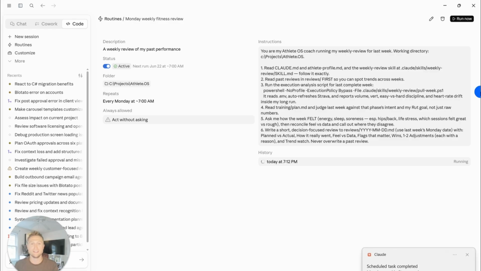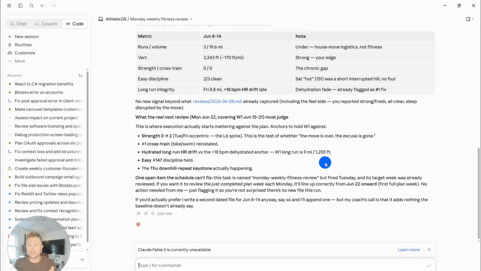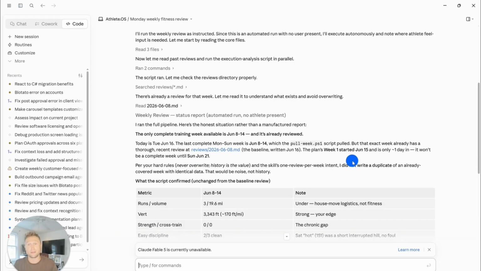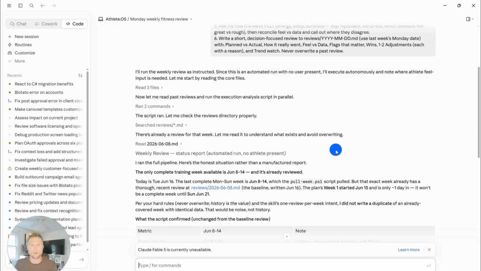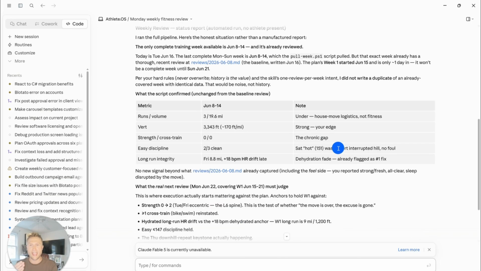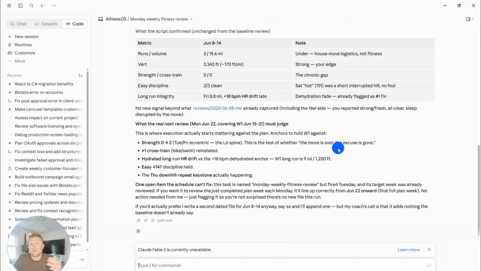Awesome, it just finished up. Let's take a look at our Monday weekly fitness review. Where'd it go? Routines, and you can click history. If you ever get lost, just go back. The full history of every time it's ran is right there. Perfect. This is actually pretty powerful. It just ran this exact skill on our repo without us having to do anything. And every single week, Monday at 7 a.m., this is going to run. It's analyzing our information and it's coming up with actionable plans for the next week so that we can be more informed.